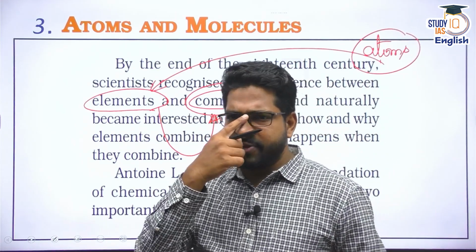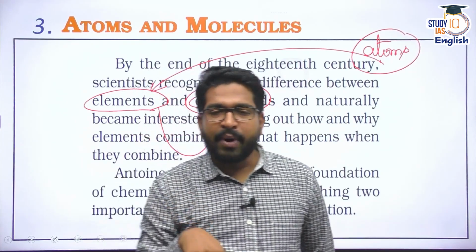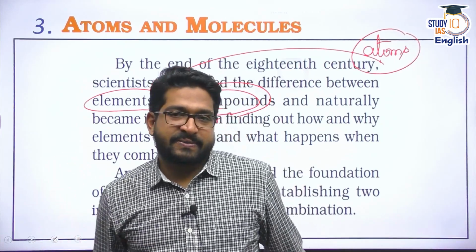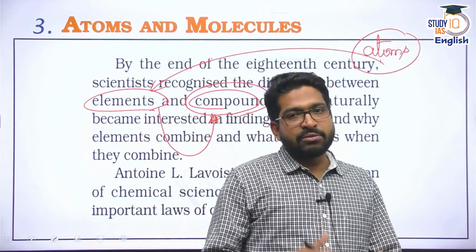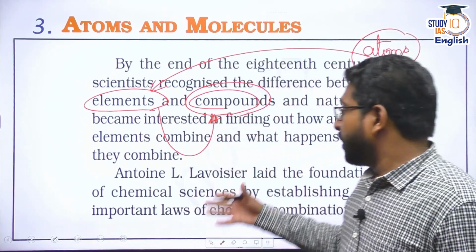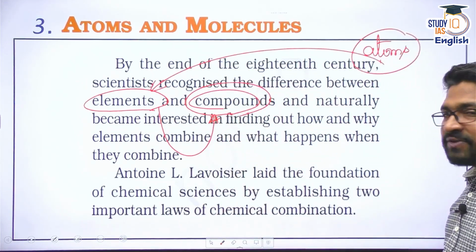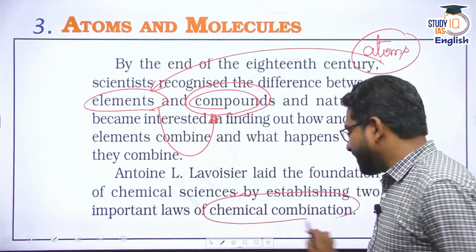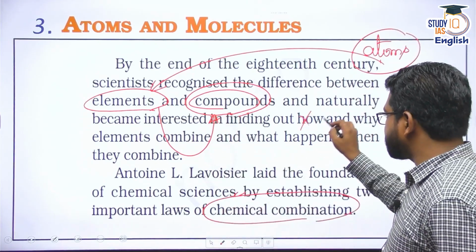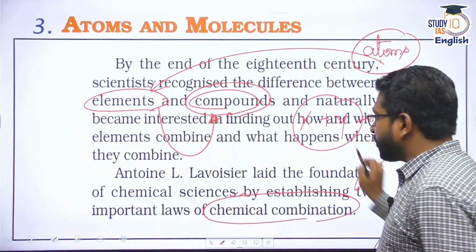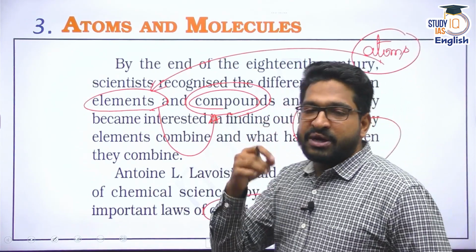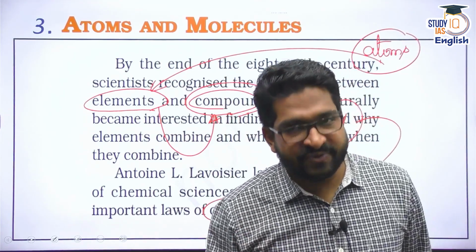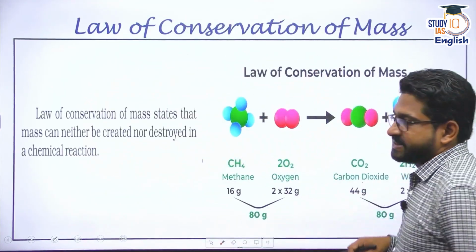We discussed the difference between a mixture and a compound. In a compound, the elements can combine, giving completely new properties. So chemists and other experts started to experiment, and finally Antoine L. Lavoisier laid the foundation for chemical sciences by establishing some important laws for chemical combination. He said when two elements X and Y combine, leading to the formation of a compound or any other chemical structure, they follow certain laws, rules and regulations. What are those laws? The first is the law of conservation of mass.